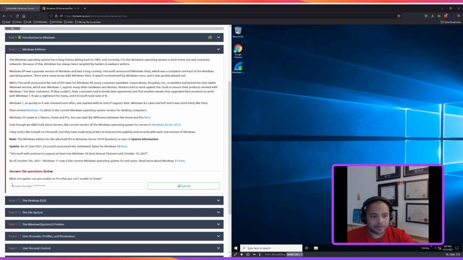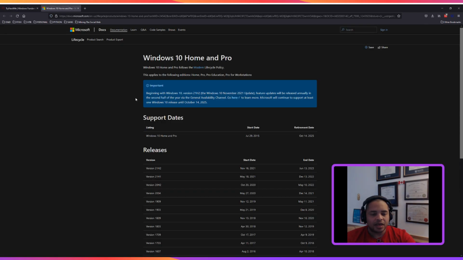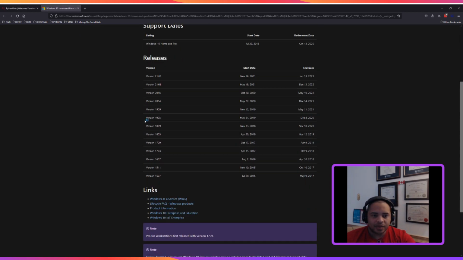All right. What encryption can you enable on Pro that you can't enable in Home? So they're talking about, if you read in here, Windows 10 has a Home version and a Pro version. I right-clicked, open link in new tab, and it opened up this, Windows 10 Home and Windows 10 Pro. So let's look for that answer.